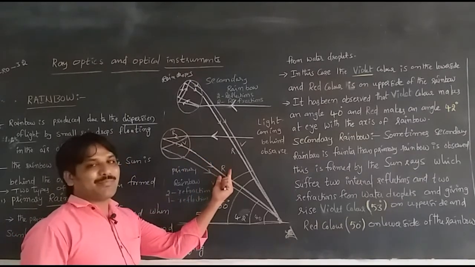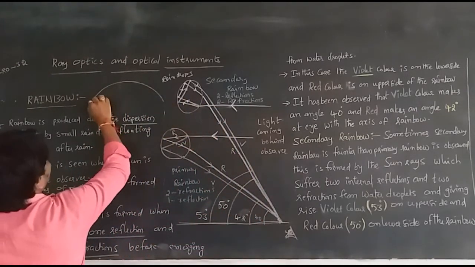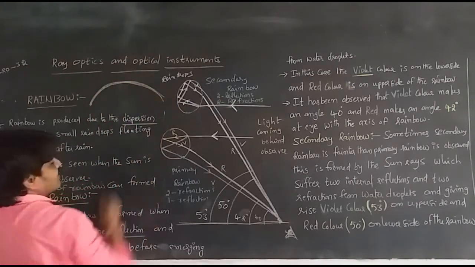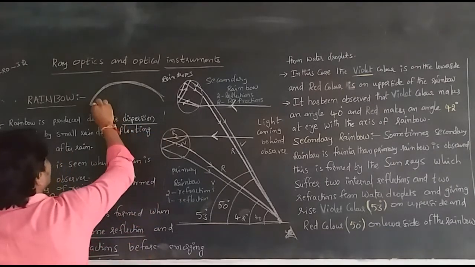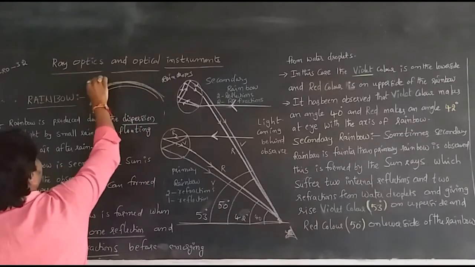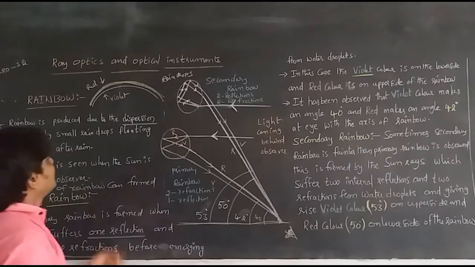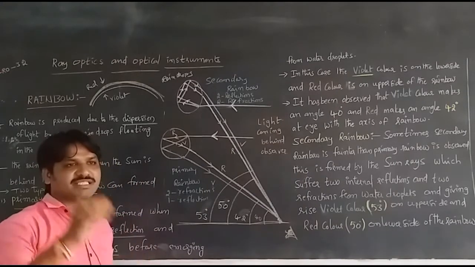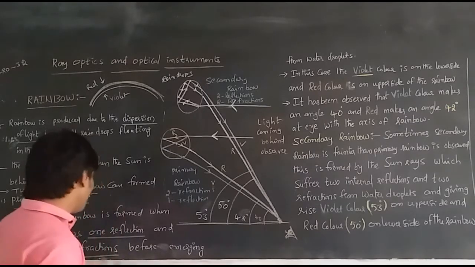Red will be on the upper side. When the rainbow is formed like this, in the primary rainbow the upper side of the light will be the red color, and inside will be the violet. Due to two refractions and one reflection, the primary rainbow can be formed. Whenever the sunlight suffers two refractions and one reflection, a primary rainbow is formed.